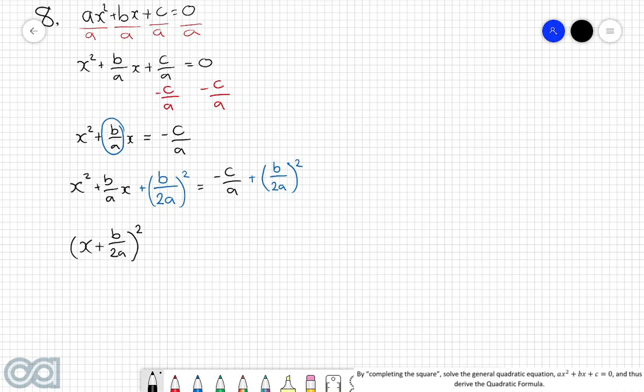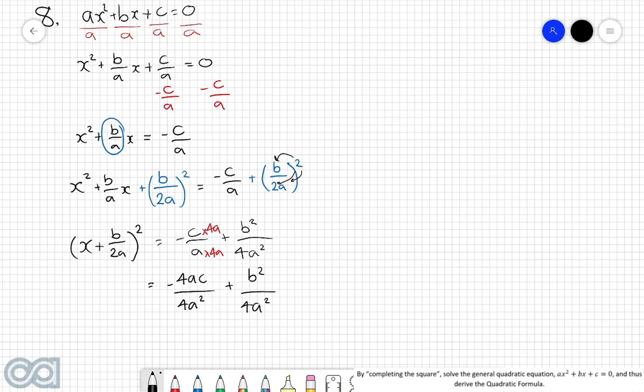Now the right-hand side, we have to try and simplify as much as we can. So what I'm going to do here is write the first fraction as it appears, but then with the second fraction, I'm first of all going to apply this square to everything on the inside. So this will now be b squared over 4a squared. And if we really want to simplify this, I can try and combine these two fractions into a single fraction. The only problem right now is the fact that the denominators do not match. However, with the fraction of negative c over a, if I multiply the top and bottom by 4a, then what I'm left with is negative 4ac over 4a squared plus b squared over 4a squared.